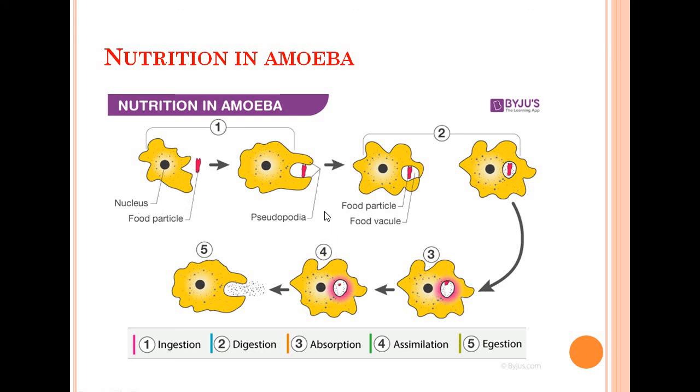In the second, it is taking pseudopodia. Pseudopodia is the movement of parts of the amoeba so that it is crawling and taking the food inside. Pseudo means false and podia means feet. So it is developing false feet through which it is ingesting the food. So these two come under the process of ingestion.